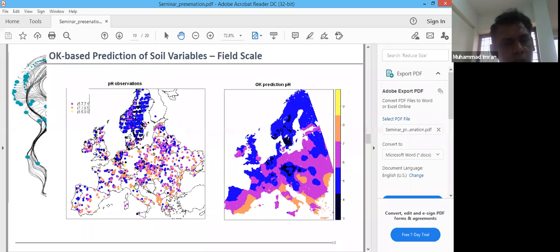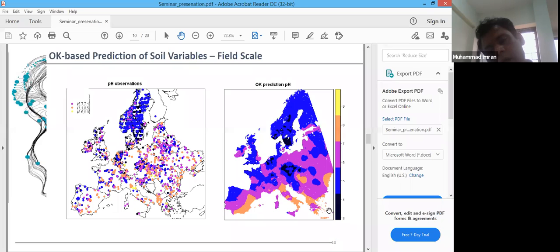Similarly, these soil samples have been taken from the field, and using ordinary Kriging, we have obtained a very beautiful map showing the variability of these soil samples within the field. Because this is a continuous map, the continuous legend shows how the soil variables vary within the field.